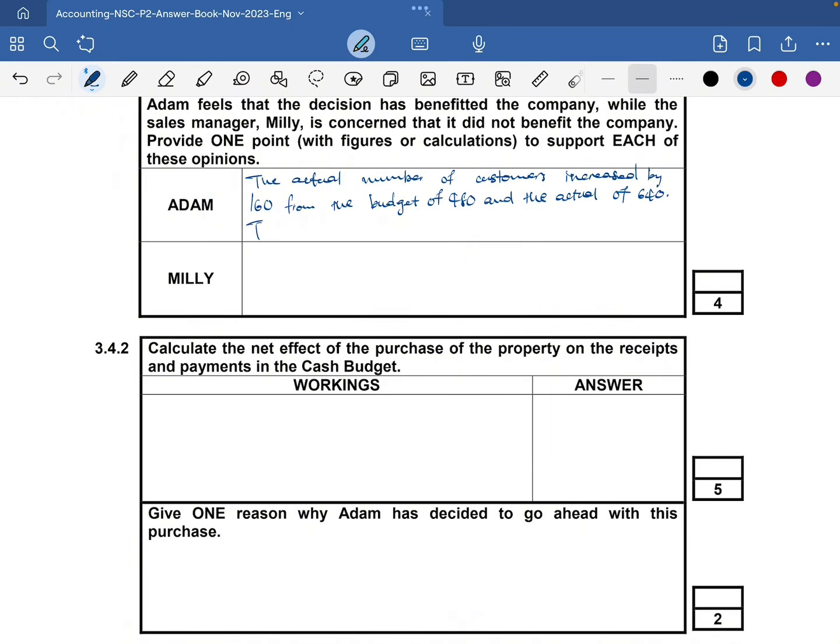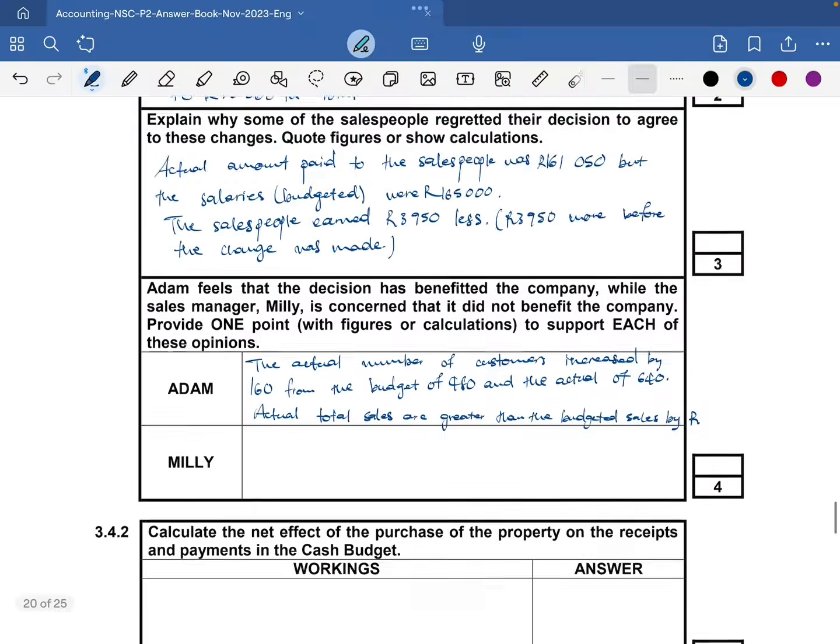So we said actual total sales are greater than the budgeted sales by, now we need to mention the amount.